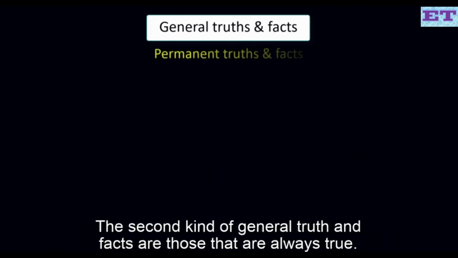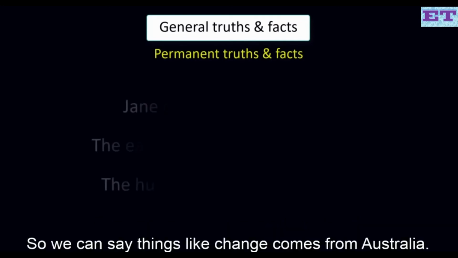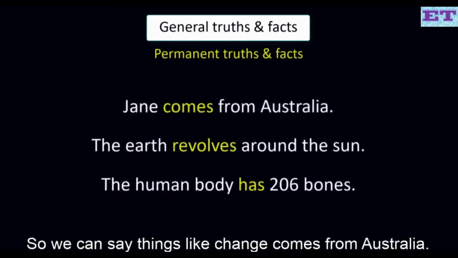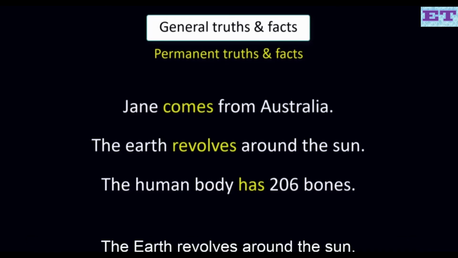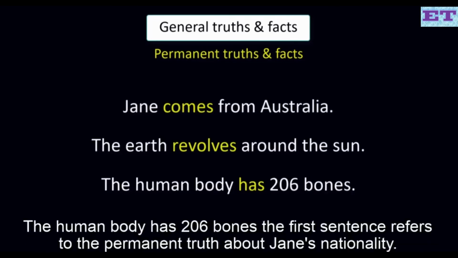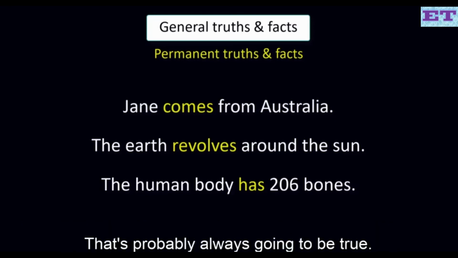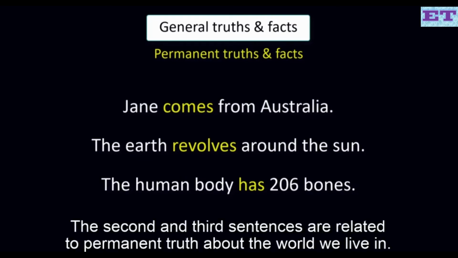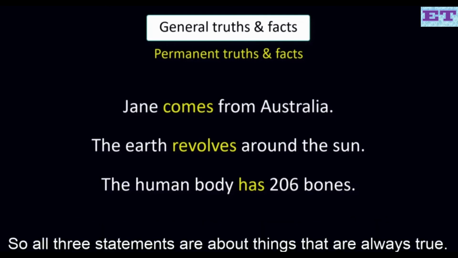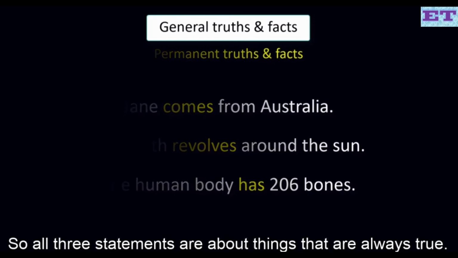Okay, the second kind of general truth and facts are those that are always true. So we can say things like, Jane comes from Australia, the earth revolves around the sun, the human body has 206 bones. The first sentence refers to the permanent truth about Jane's nationality. That's probably always going to be true. And the second and the third sentences are related to permanent truth about the world we live in. So all three statements are about things that are always true.